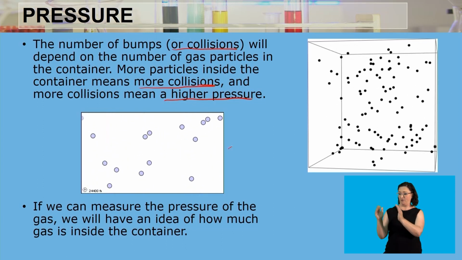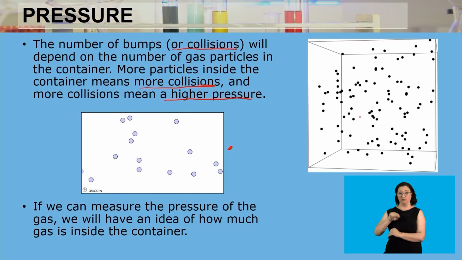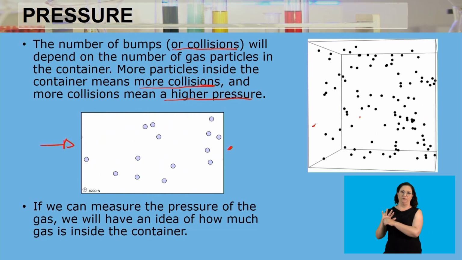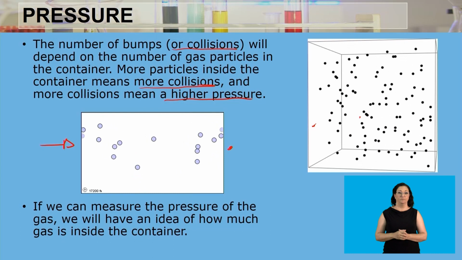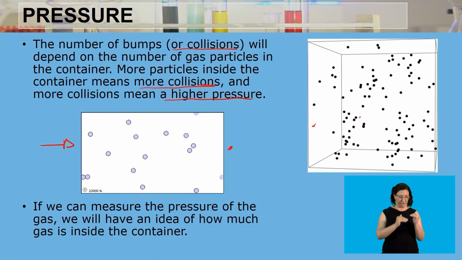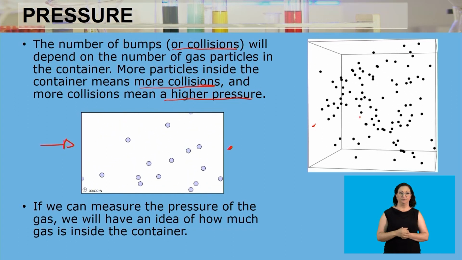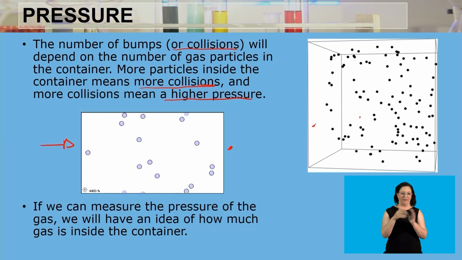In this picture there are fewer gas particles compared to this one, which means the pressure in this picture is lower than the pressure in this one, because more particles are colliding in that particular container. So if we can measure the pressure of the gas, we will have an idea of how much gas is inside the container. By measuring the pressure exerted by the gas particles onto the container, we can get a sense of how many gas particles are in there. The higher the pressure, the more gas particles there are. So we can estimate how many gas particles are in that particular container.